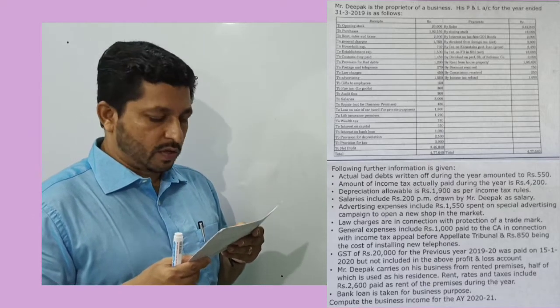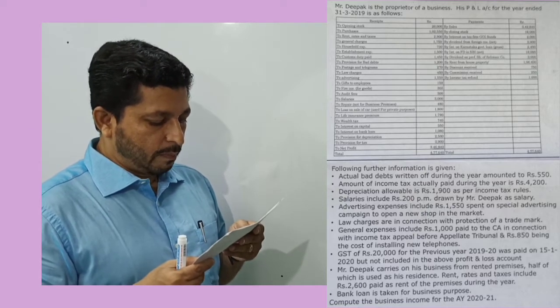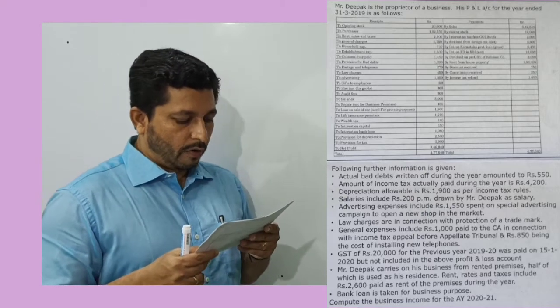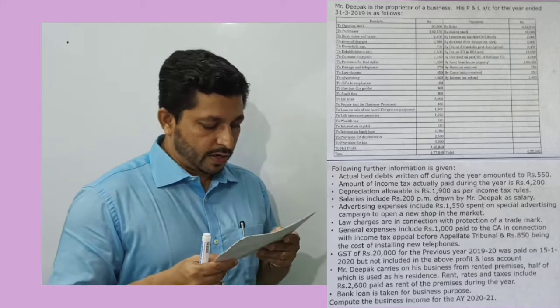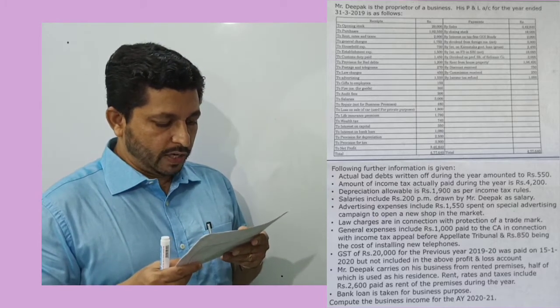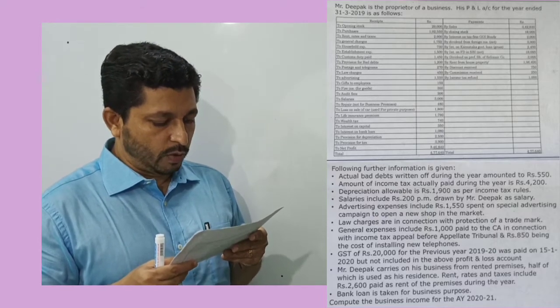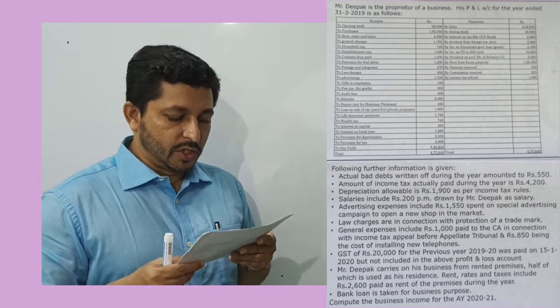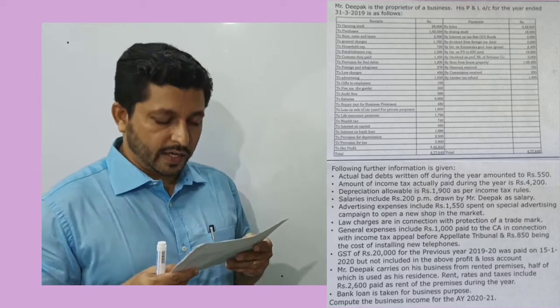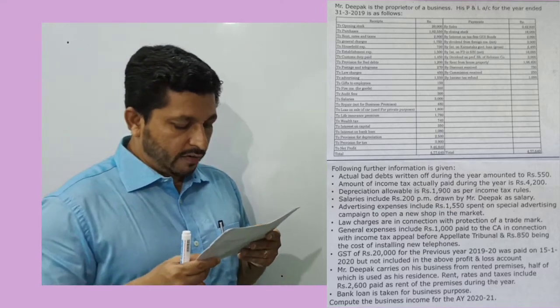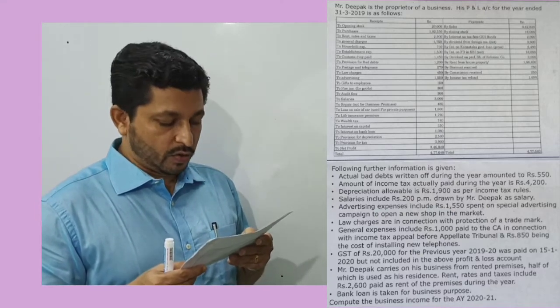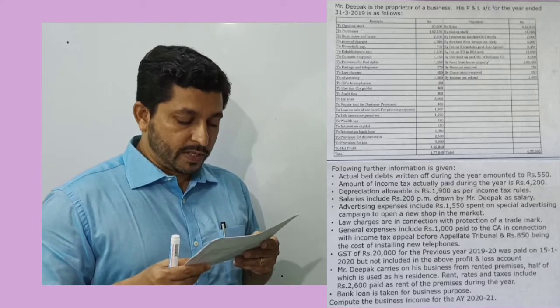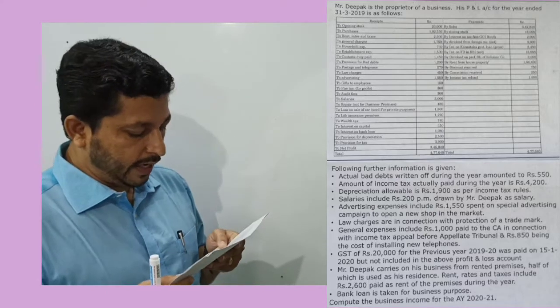Establishment expenses 1,500, customs duty paid 1,450, provision for bad debt 1,200, postage and telegram 270, law charges 450, advertising 1,550, gifts to employees 150, fire insurance, it's given for goods, 360, then we have audit fees 300, salaries 3,000, repairs not for business premises is given 480.